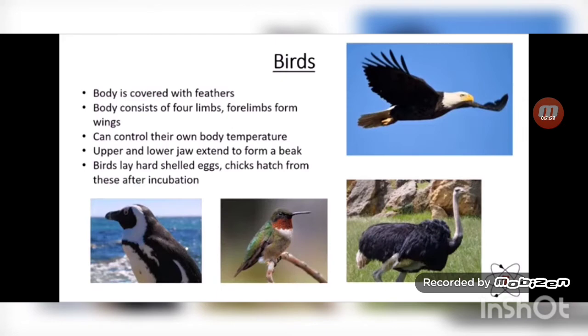Birds, body is covered with feathers. Body consists of 4 limbs. 2 limbs form the wings. They can control their own body temperature. Upper and lower jaw extend to form a beak. Birds lay hard-shelled eggs. Chicks hatch from these after the incubation period.